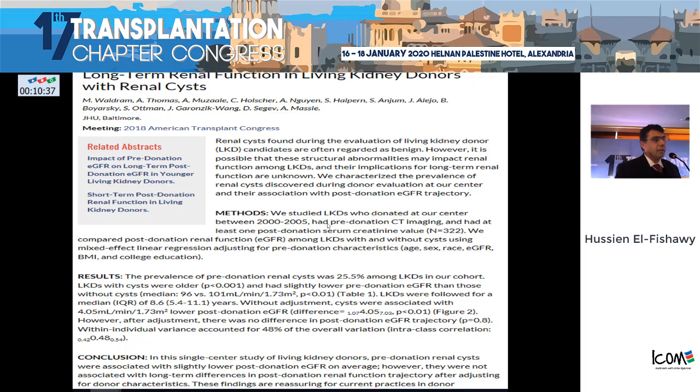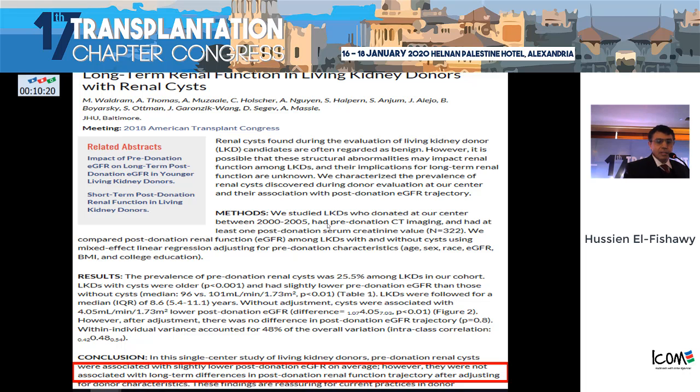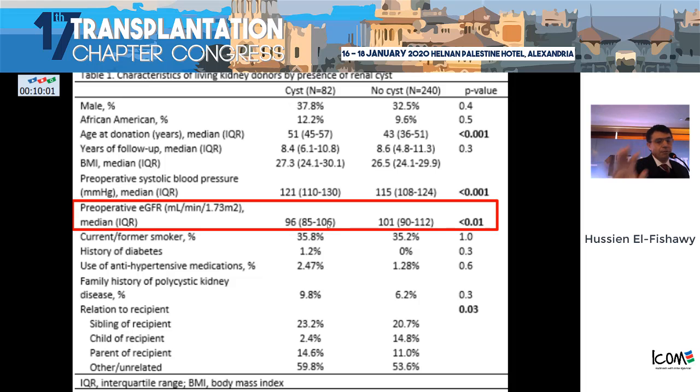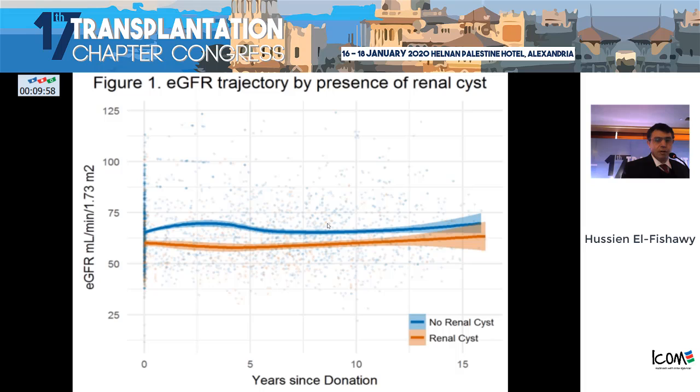Most of the studies have shown that for the long-term effect regarding donors with simple cysts, usually the grafts have an adequate survival rate and good kidney function when compared with normal donors. But these studies have shown that initially in the perioperative period you have reduced GFR when they were compared to other donors without cysts, but in the longer term they are usually comparable to each other. And this is in the perioperative period, there is usually a reduction in the GFR in this study.